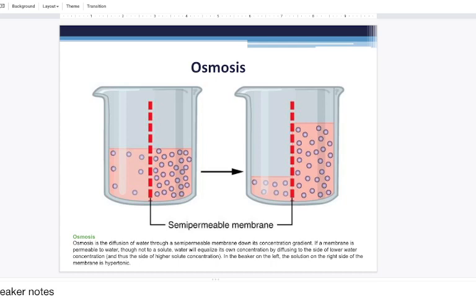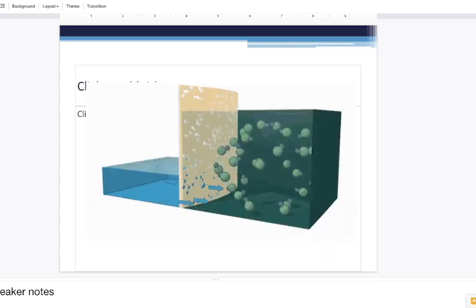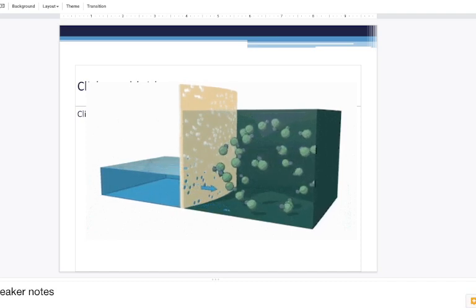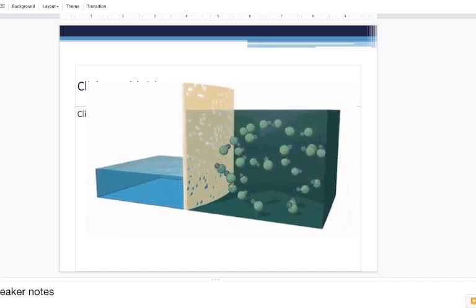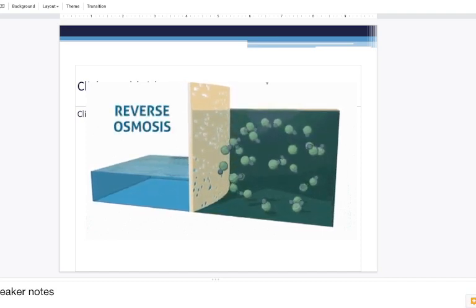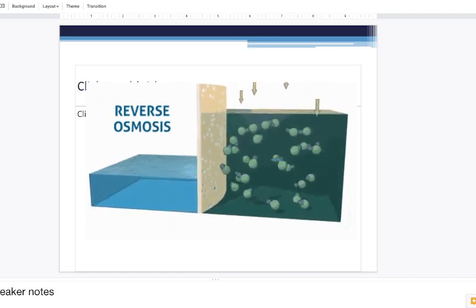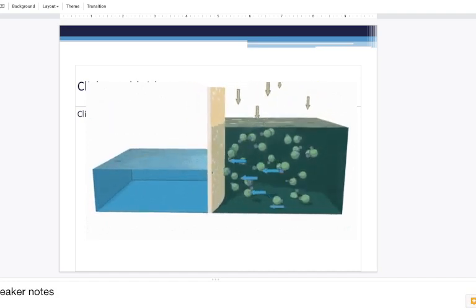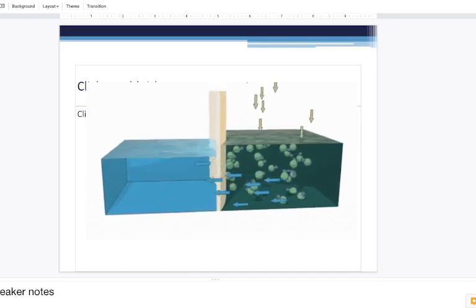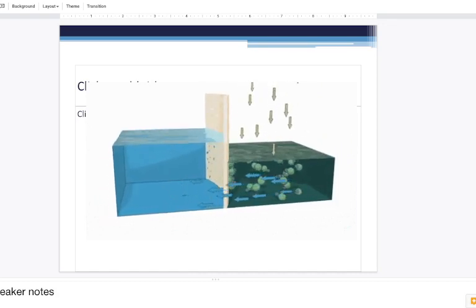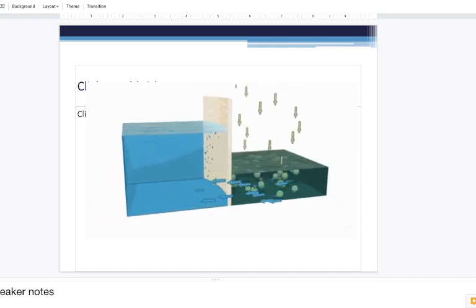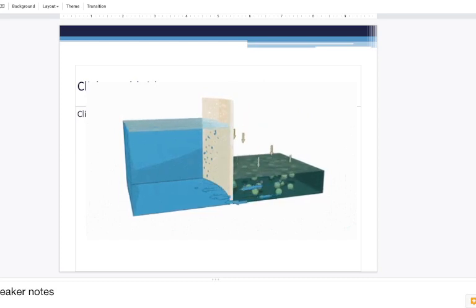Here is our little animation for osmosis. So you can see on the left side that there are no solutes. This is actually reverse osmosis. I'm thinking at the end the GIF will go back to osmosis.